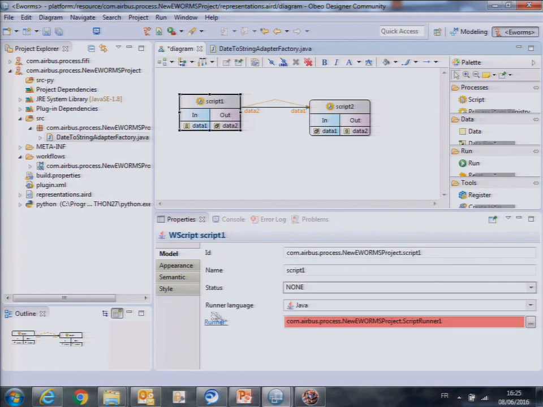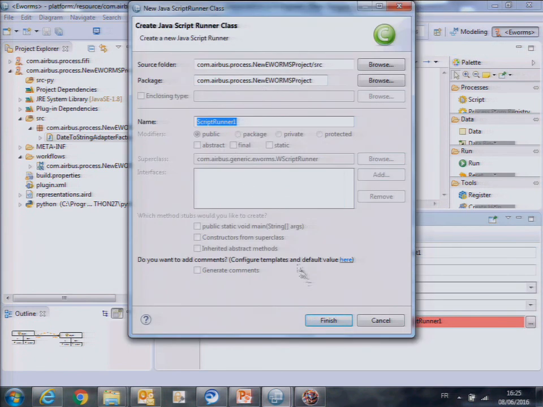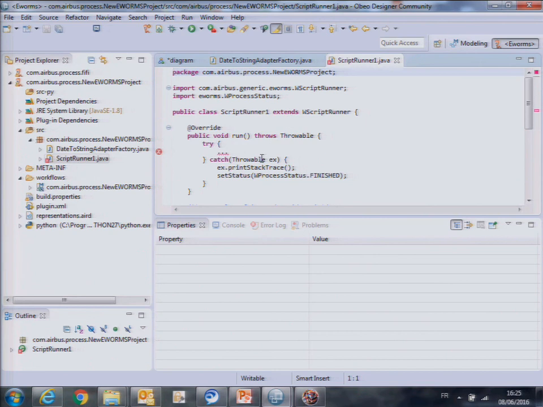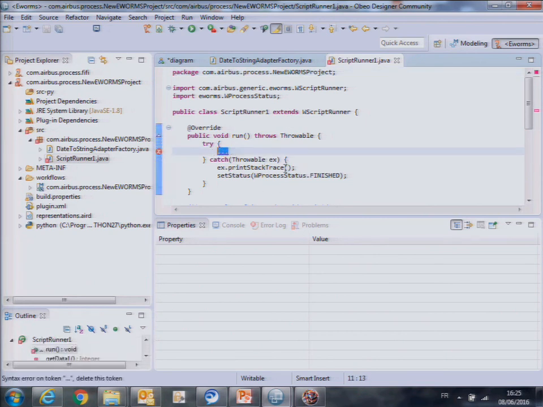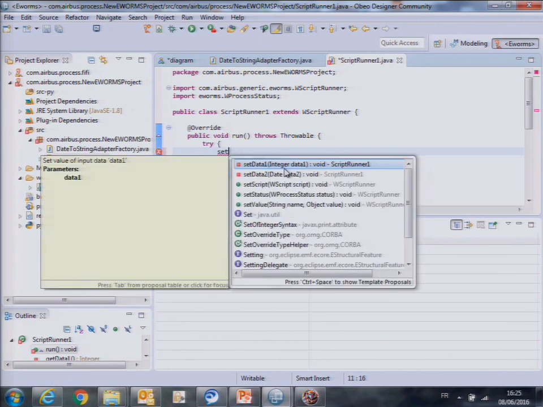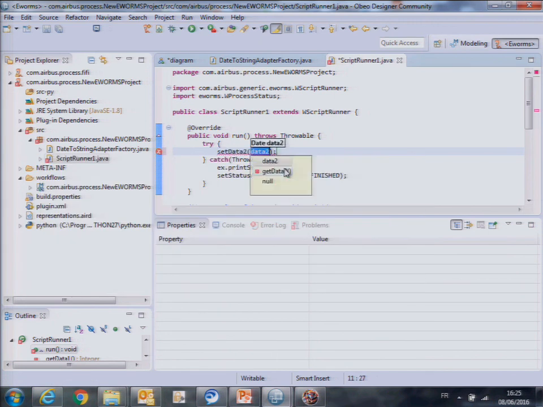So in the script now, I'm going to redo the runner, and the runner here is simply going to set something.